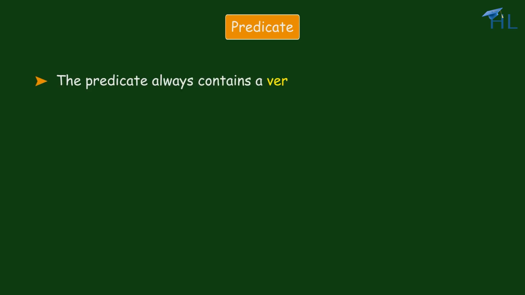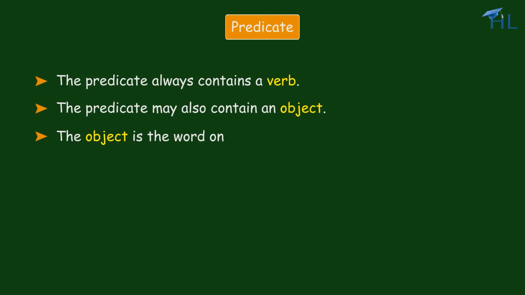Let us learn a little more about the predicate. The predicate always contains a verb. The predicate may also contain an object. The object is the word on which the action is being performed.